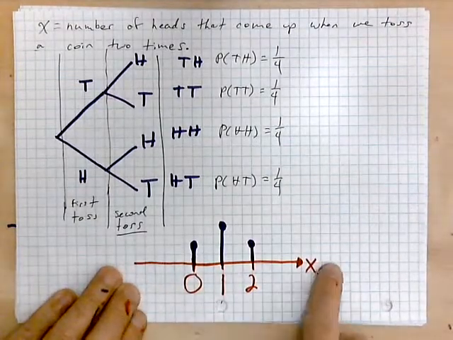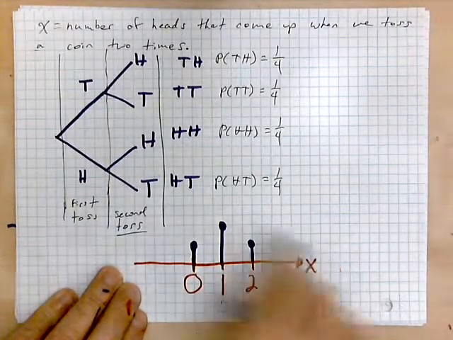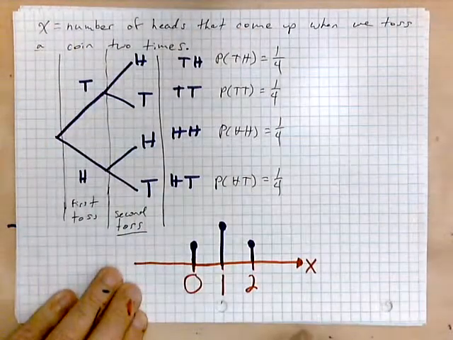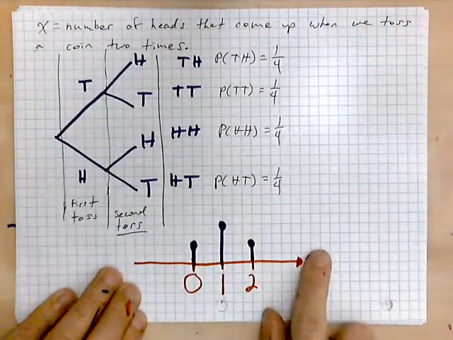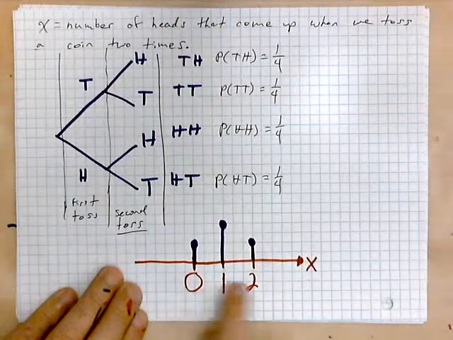So this is our x-axis. The random variable is defined as given up here, and this is how you derive the probability function of this random variable.